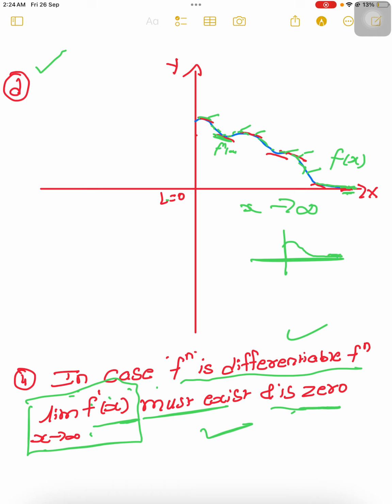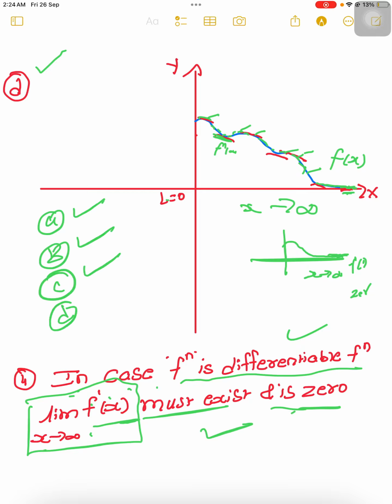So its derivative as x tends to infinity automatically becomes 0. So A, B, C, D, all are the right options. This is a part C question. More than one answer may be possible, and in this case the answer is A, B, C, D.